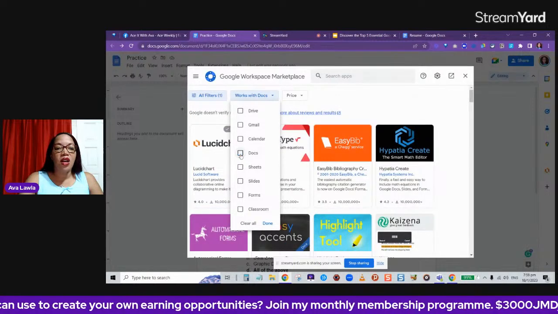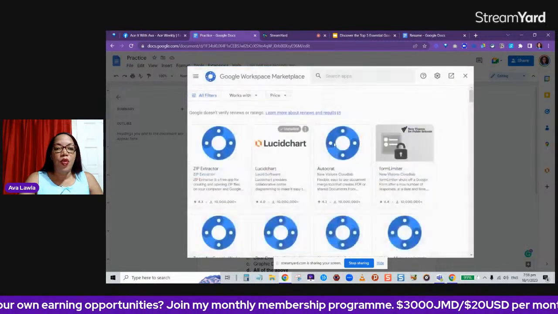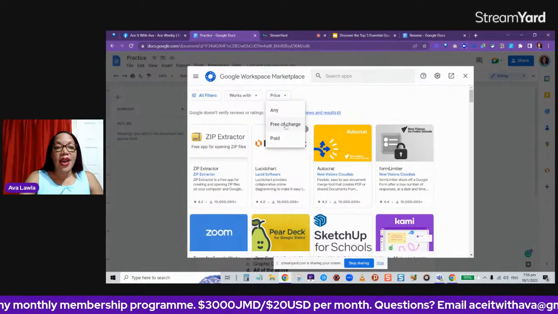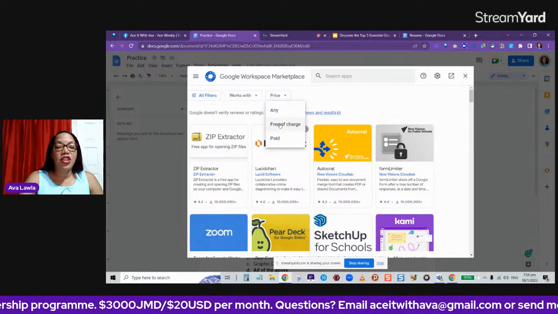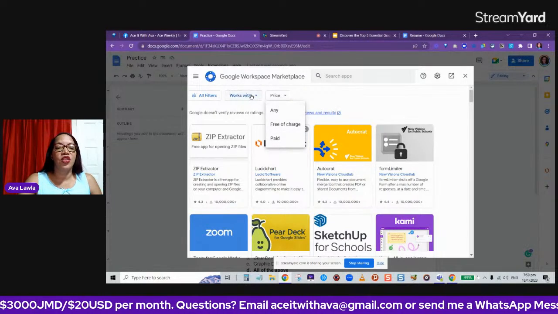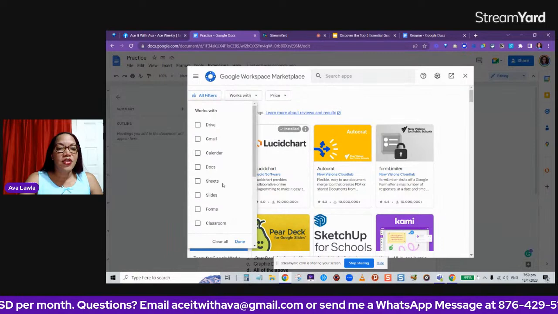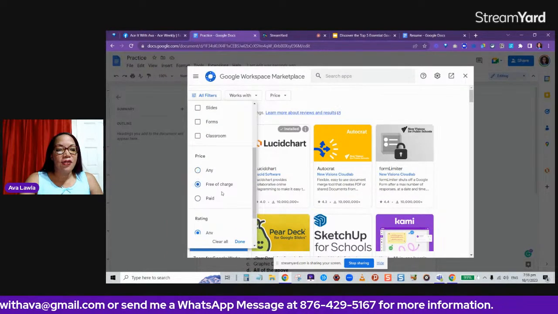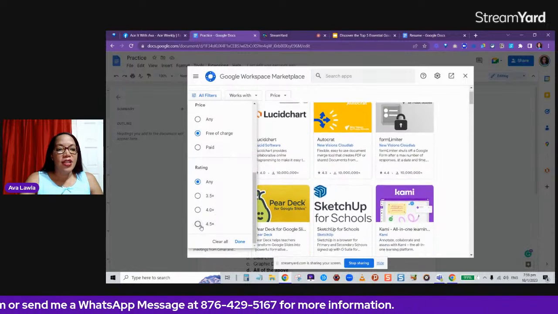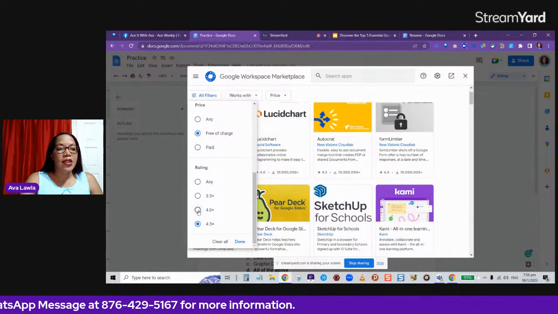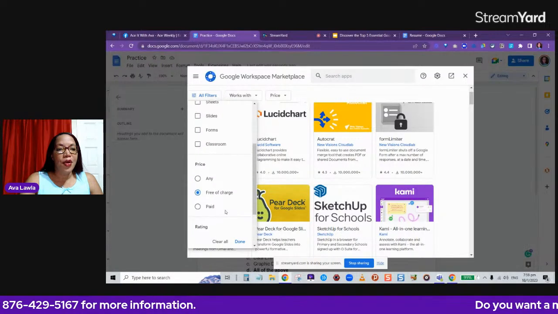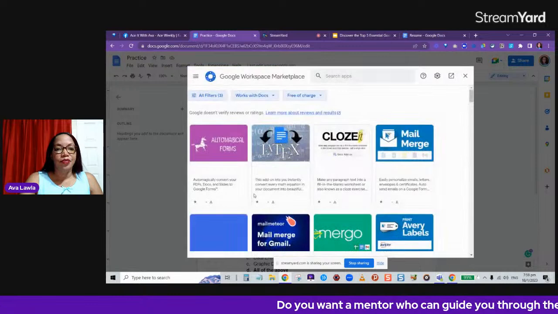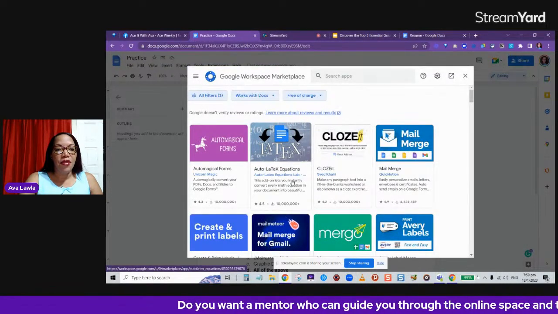Do you want it for Google Docs, or do you just want to see all the add-ons that are available? You can search by price, paid, free of charge, all these things you can search for. So utilize the filters feature where necessary. So you see here price, so we can say free of charge. Rating, we want maybe 4, let's say 4 and up. And since we're doing Google Docs, let's say we want it for Google Docs. And we can see some of the options that are here.